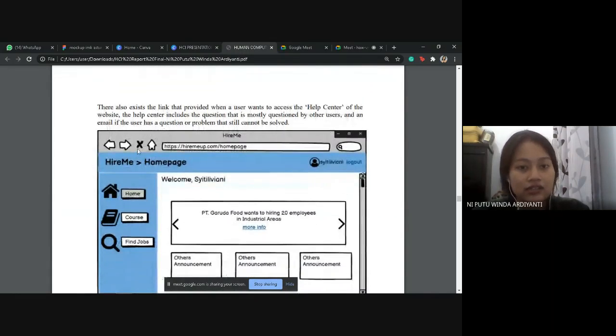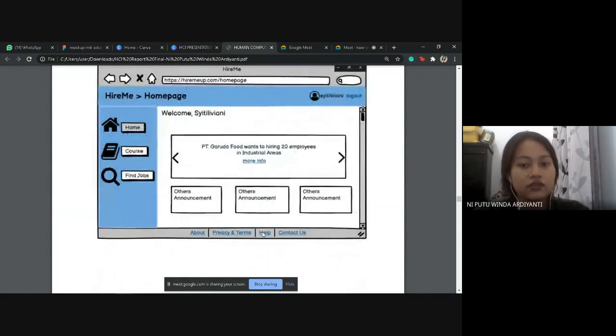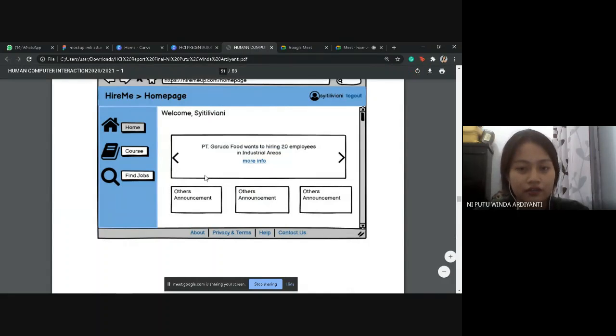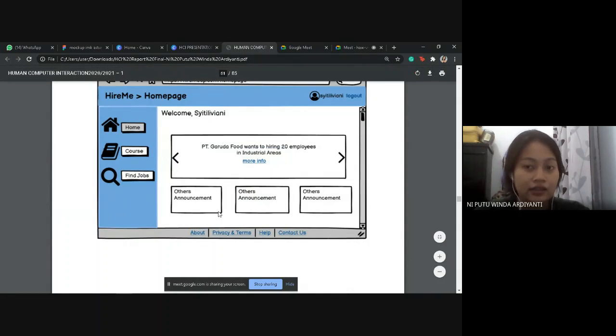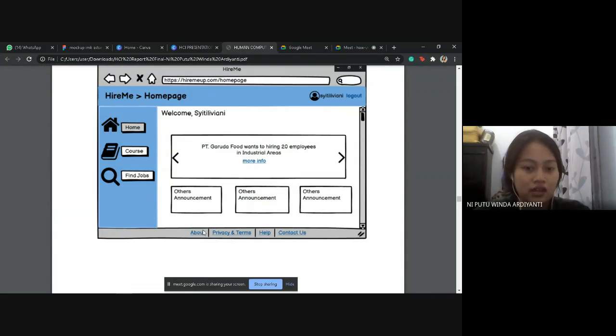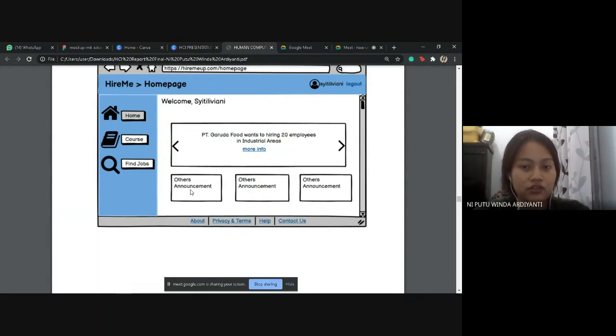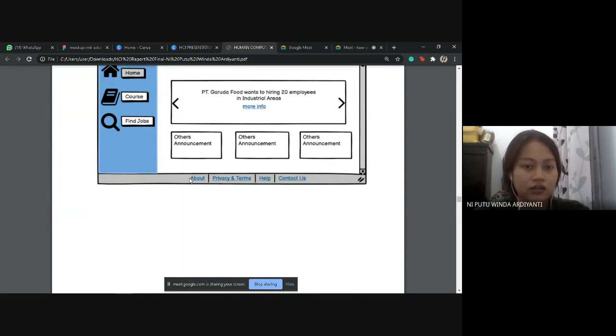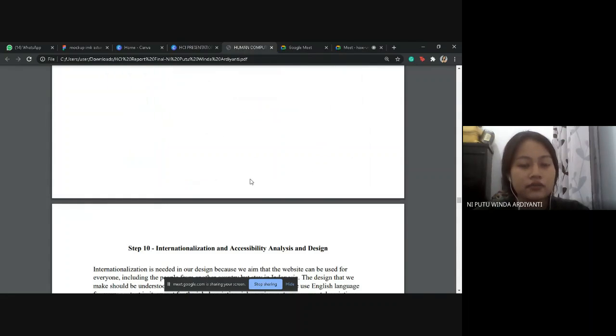There also exists a link for when the user wants to access the help center. For example, here we can access the help center and the contact of the website if the user struggles with anything while using the website. It is also about the website's privacy and terms.